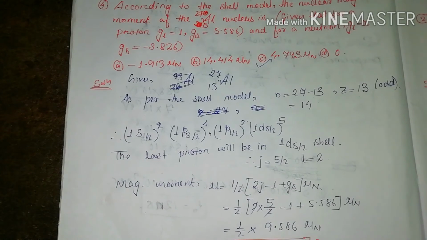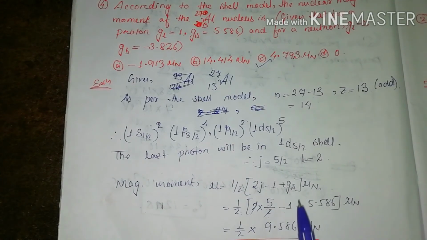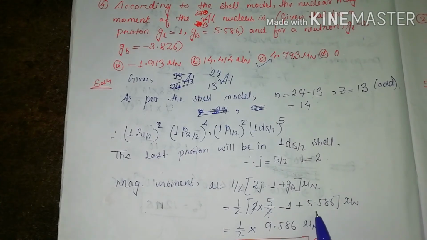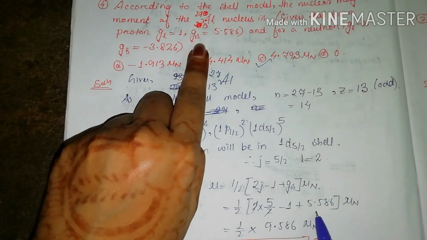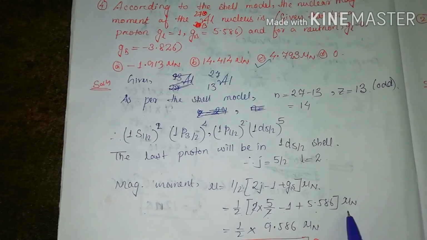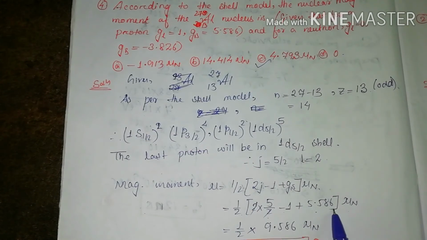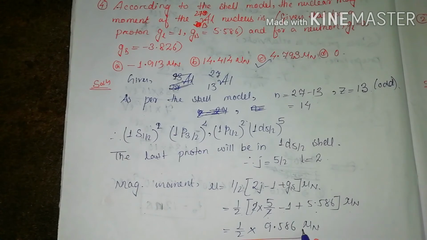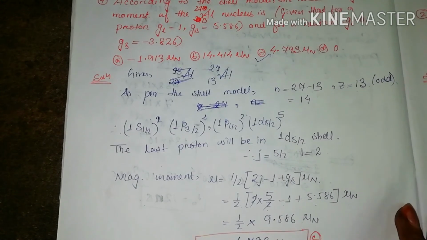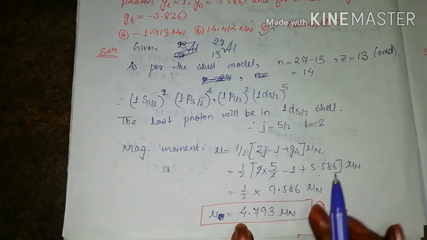Okay, so what you will see here, it's half (2J, J is 5 by 2, minus 1 plus GS). GS is how much? This is for proton, right? For proton, the value of GS is 5.586. This is mu N. So this 2 and this 2 will get cancelled. This is 5 minus 1, which is 4. On adding with 5.586, 4 plus 5.586 will be 9.586. The half is as it is, and the mu N is also as it is. So it will give you how much?